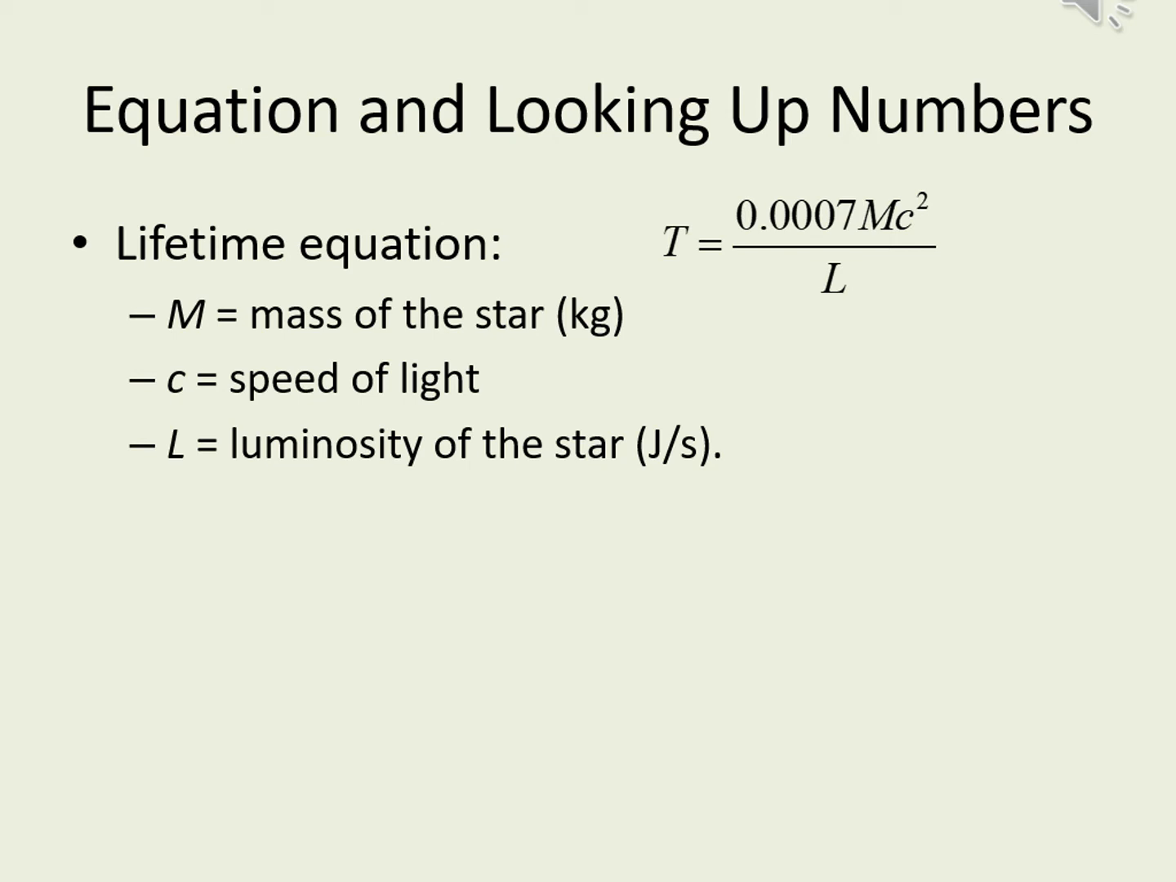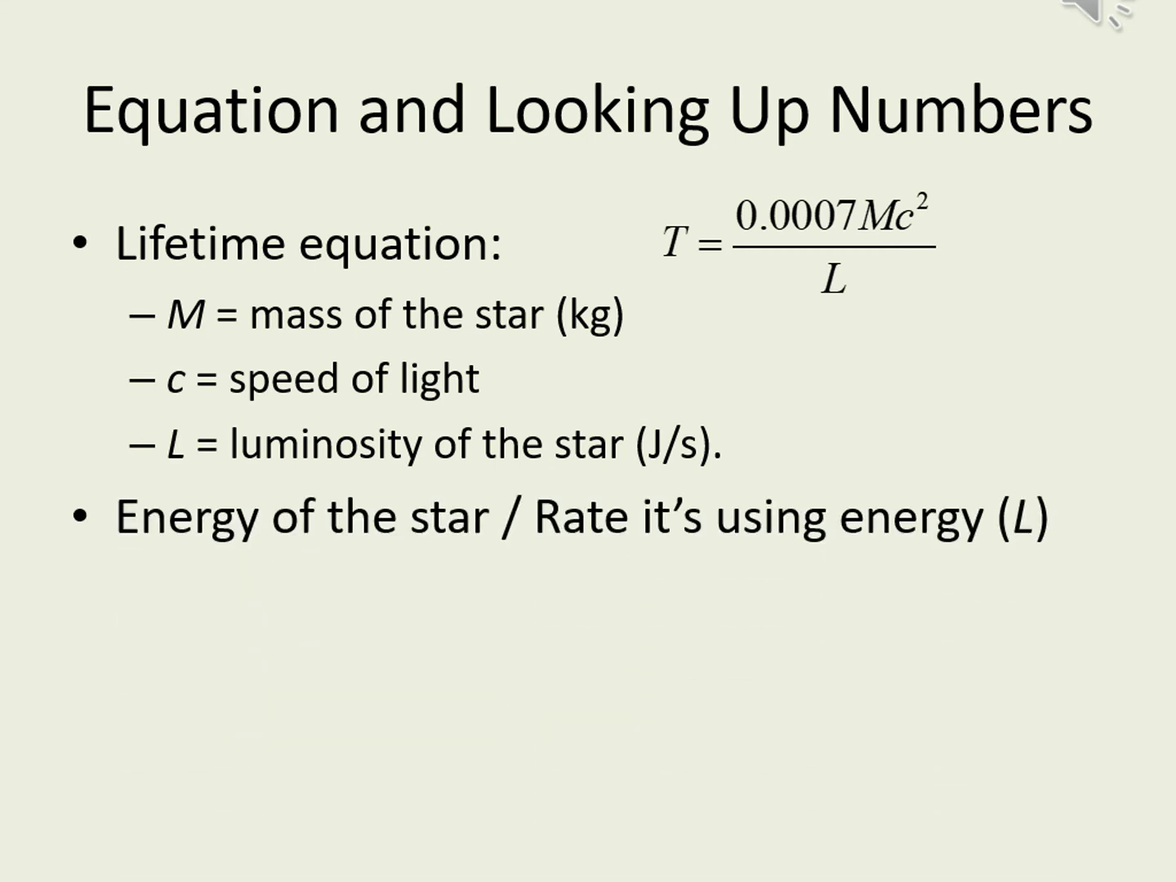As we said before, the main sequence lifetime equation looks a lot like the mass energy equation, except that the whole thing is now divided by the luminosity. In fact, that's exactly how this equation was put together. We find the main sequence lifetime by simply calculating how much energy the star has available and dividing that by the rate at which it's using up that energy. In other words, the luminosity.